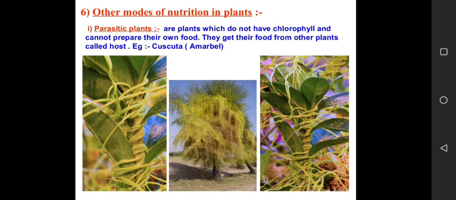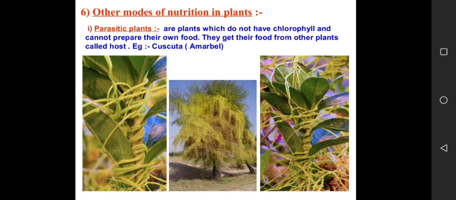Now let's study about parasitic plants. Now parasitic plants are actually non-green plants. So again, always remember, when I am saying non-green, it means they lack the green pigment chlorophyll, and because they lack the green pigment chlorophyll, they are unable to do the process of photosynthesis. So how do they get food?